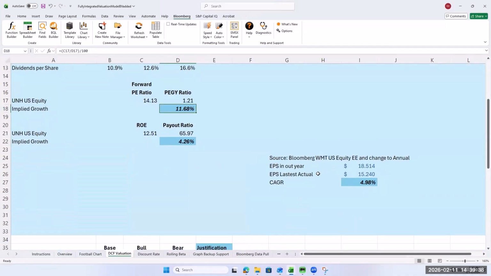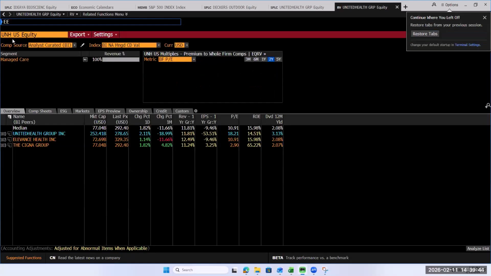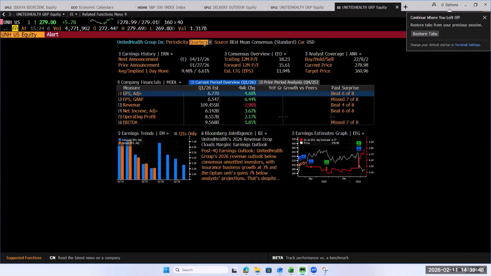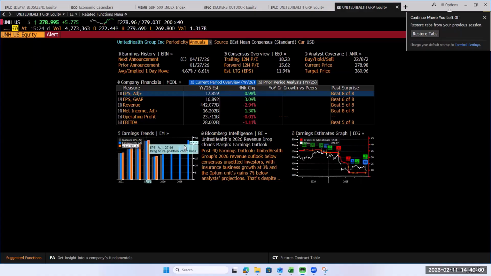Let's try this. How would I find the growth rate here? EE, earnings estimates, change it to annual. Yeah, look at that. The growth just nosedived, but they're expecting to come back, not as high as they had back here. It's still pretty good growth off their low, 28, 567.